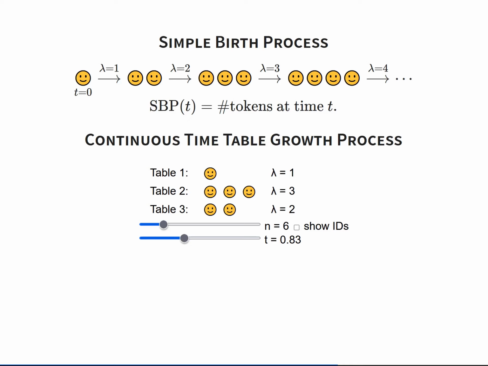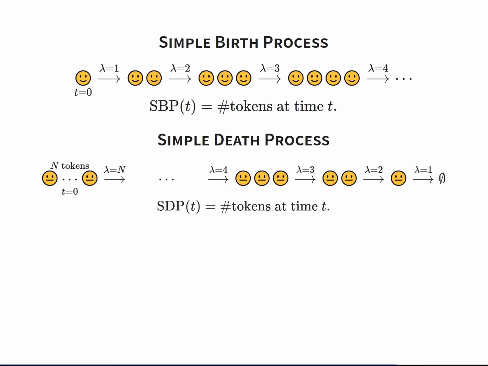The thing left to do now is to obtain a local access implementation for the simple birth process. So for an adaptive sequence of query times t, we should report quickly what the state of the process at those times is. And I'll shift to a slightly different process known as the simple death process, which starts with n tokens at time 0.